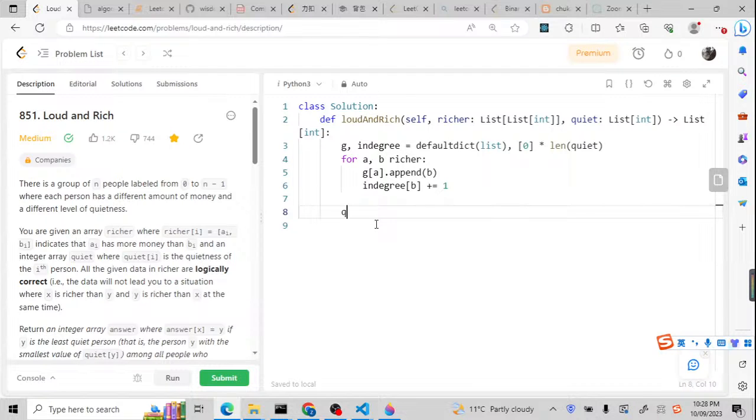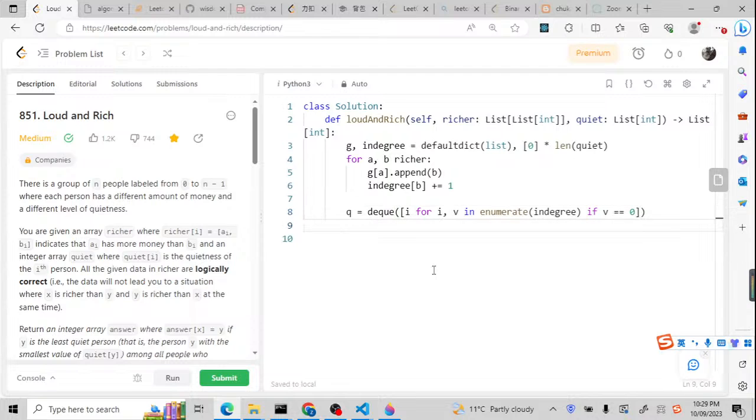Now we just need to prepare a queue, equal to a deque. This is also basically the template code. We just need to put the node inside. So for i, v in enumerate in degrees, if the value v equals 0, we just need to put the node inside the queue. Now I'm going to prepare a result.